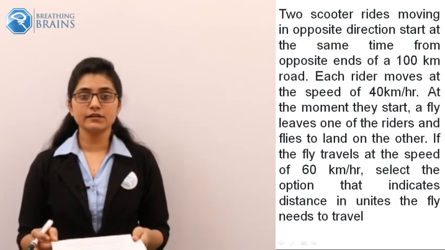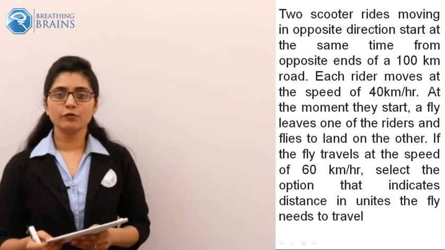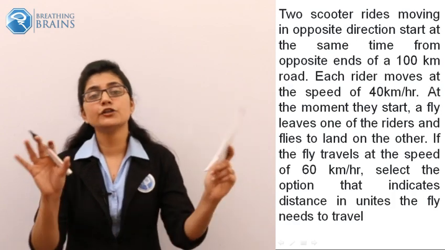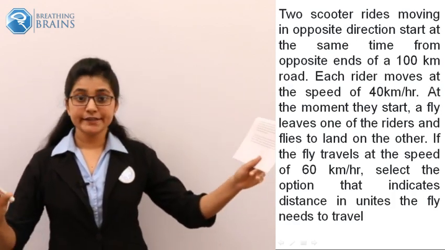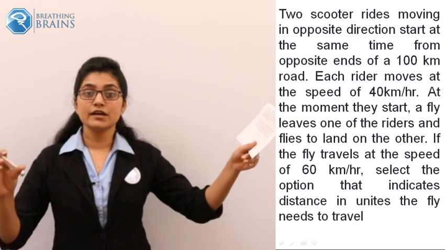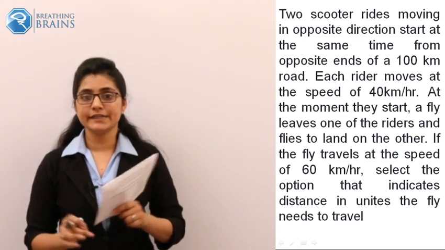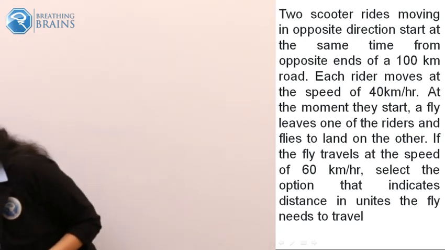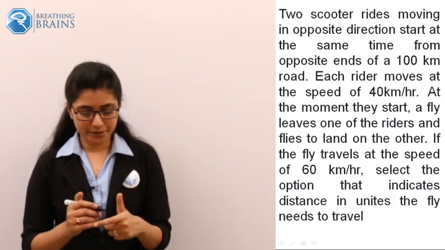We will again try to complicate this problem because so many quantities are involved in it. Basically, there are two scooters. One scooter is here, another scooter is here. The distance between them was 100 km, and both scooters move in opposite directions. What was their speed? Speed is 40 km per hour.